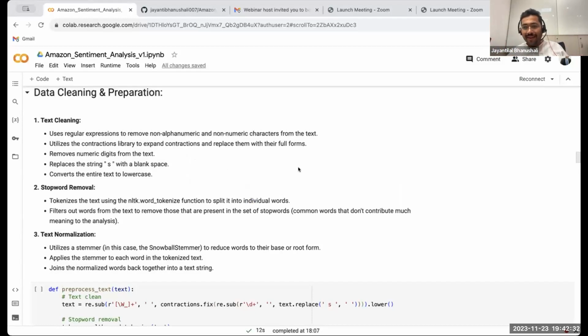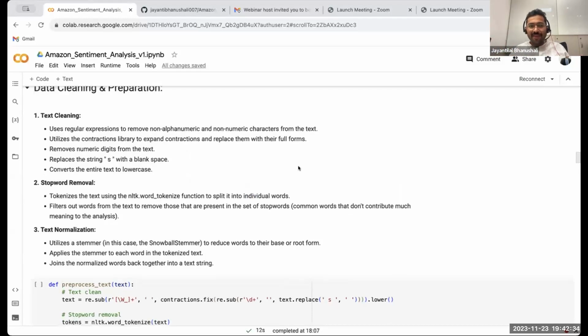You will. Okay. Remove numerics. Now, in this case, numbers are not really important to us. We are only looking at the alphabetical words. So we remove numerics. We replace 's. These are basically, whenever you have plant apostrophe s, because we deleted that apostrophe, now there is plant space s. So all the plurals with an apostrophe will get removed here, right?